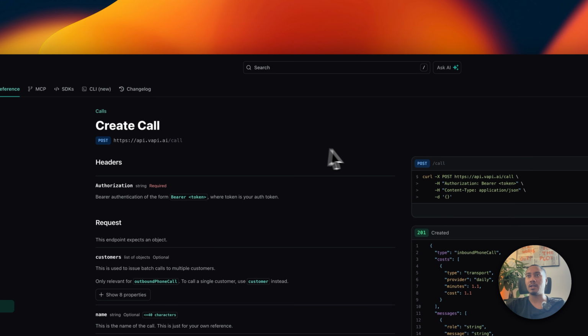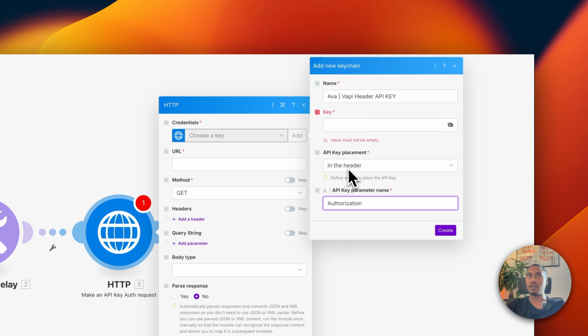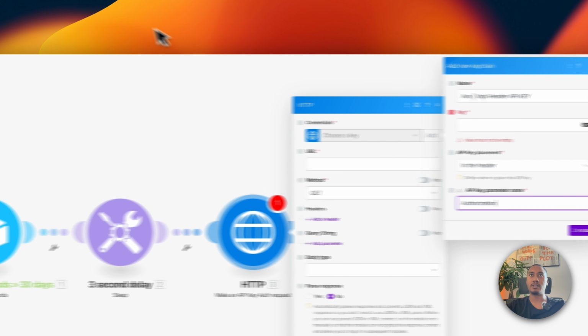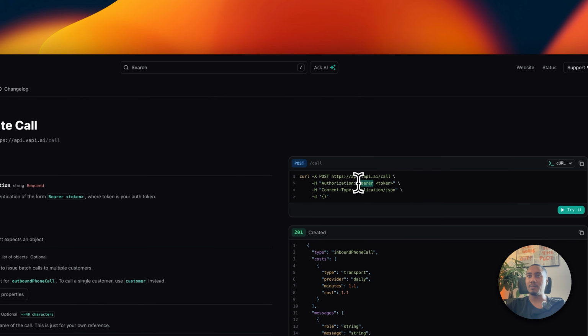So we can see the name is authorization, which we already set up right here, and it's in the headers. So if we look at the documentation again, it says capital H, so that means that this needs to be supplied in the headers. And the value for authorization is going to be Bearer, space, and then the API key. So that's something to keep in mind.